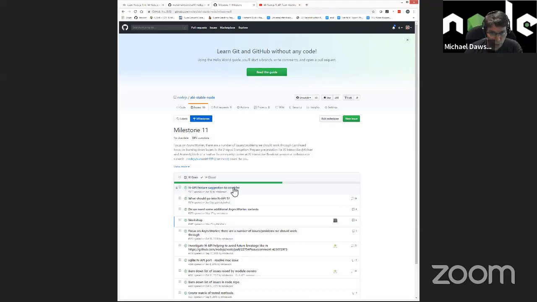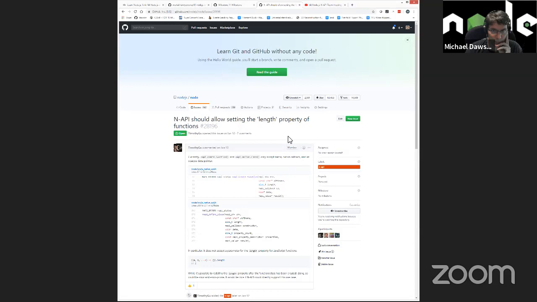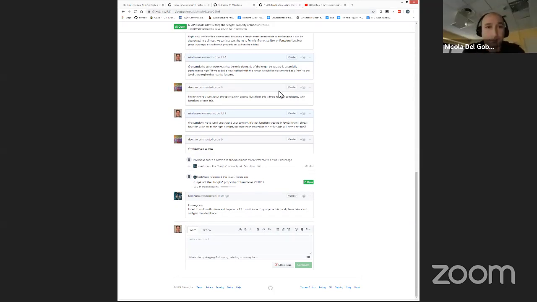Okay, N-API feature suggestions to consider. So I don't know if there's been any discussion on that since the last time we looked. I think we've had some discussions. Looks like, Nicola, you've started to work on a PR? Yeah, I started working on this request, and I added two new functions that I called the N-API create function with length and the N-API define class with length.